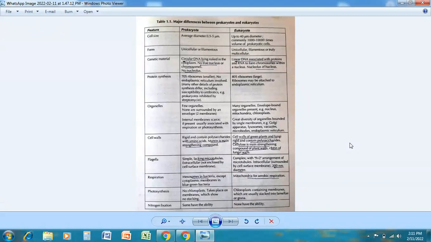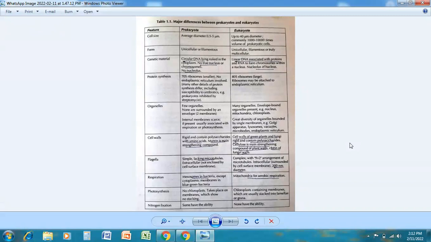If we talk about organelles in case of eukaryote, we have many organelles. For example, involved bound organelles present, that is nucleus, mitochondria, chloroplast, and we have great diversity of organelles bounded by single membrane. For example, Golgi apparatus, lysosome,